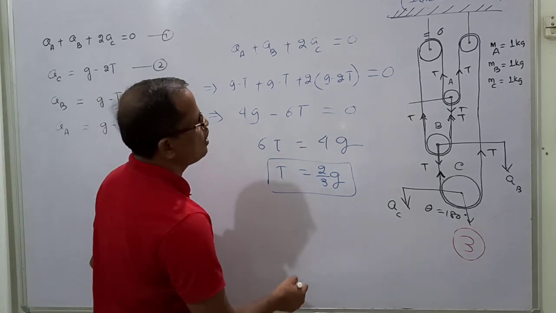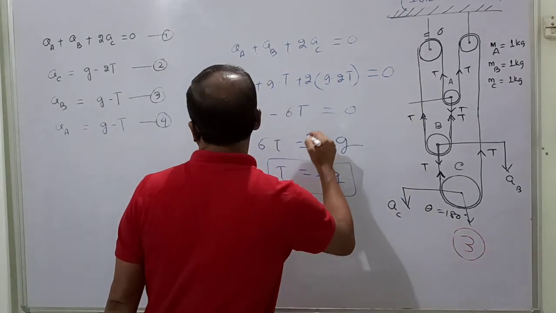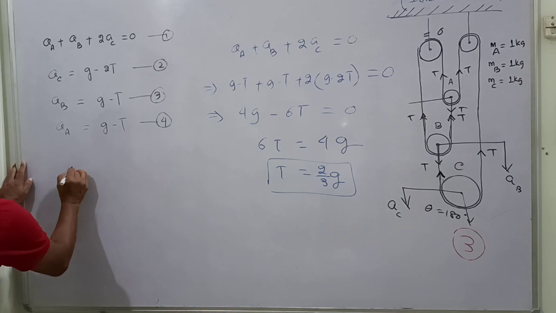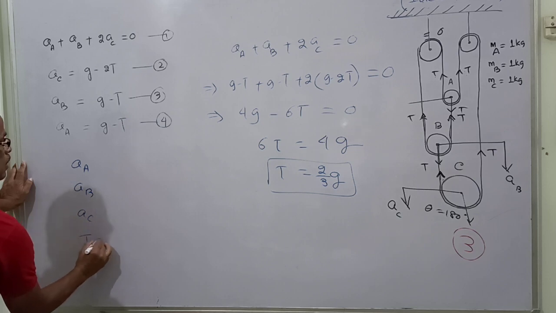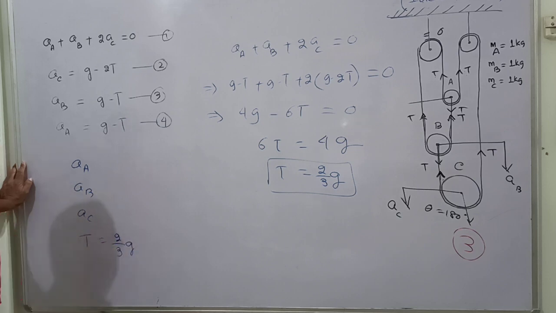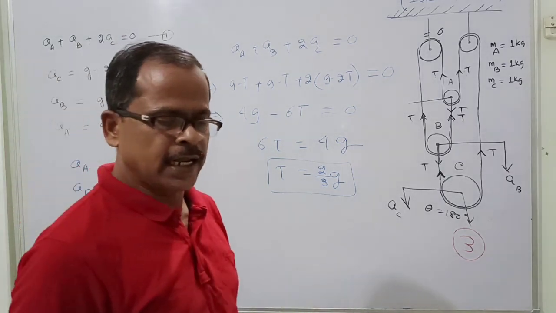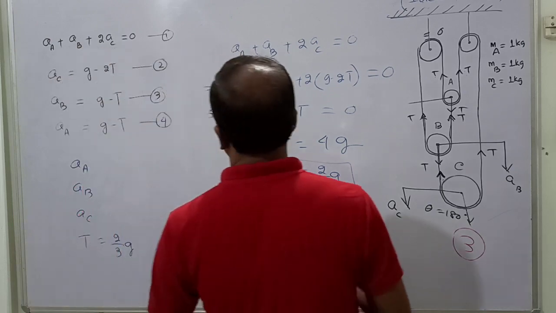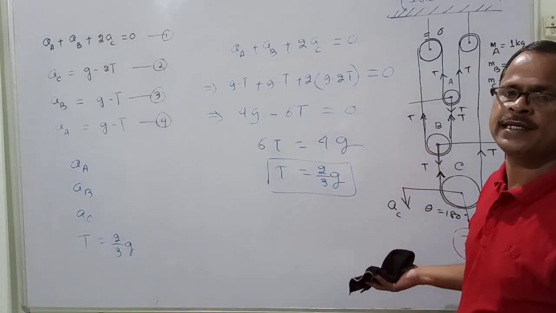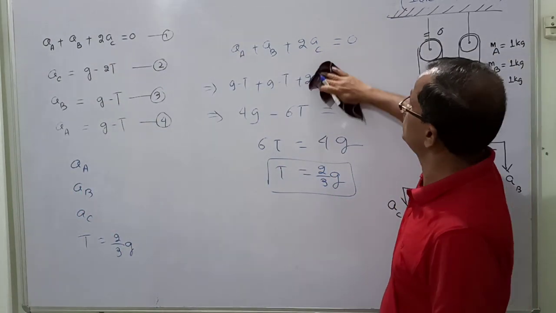So let us now write down the answers in one place: the acceleration of A, acceleration of B, acceleration of C, and tension. Tension I got is 2 by 3 g. After getting the tension, now I will get the acceleration of A, acceleration of B, and acceleration of C. Look, how interesting this step is.